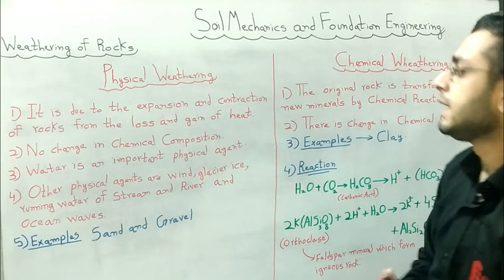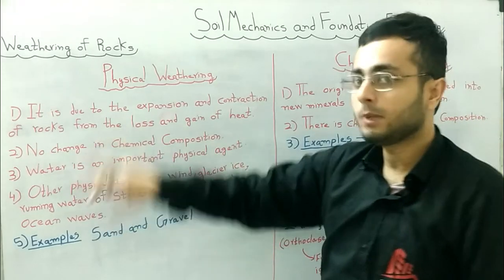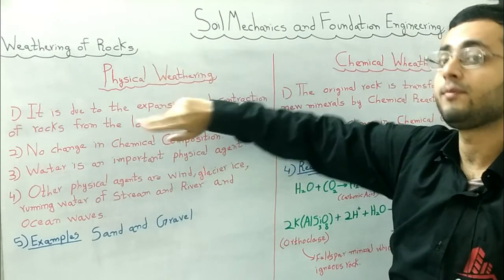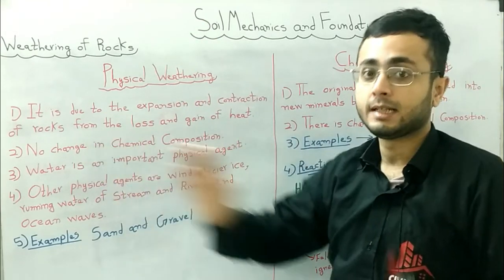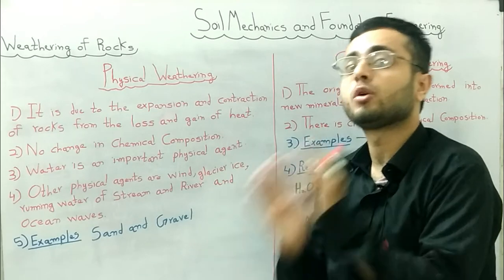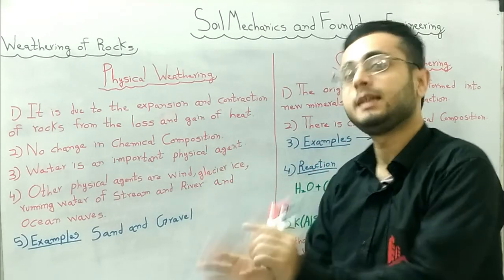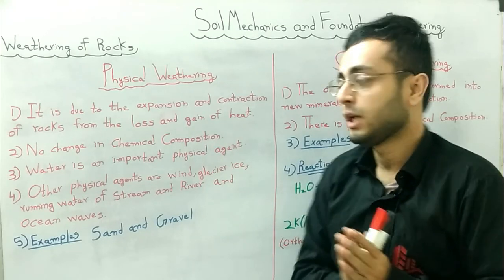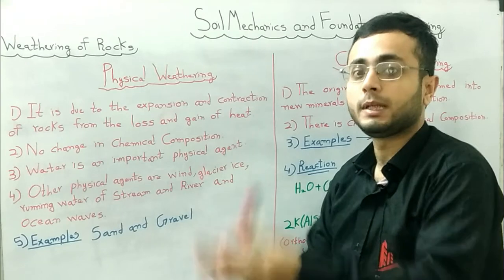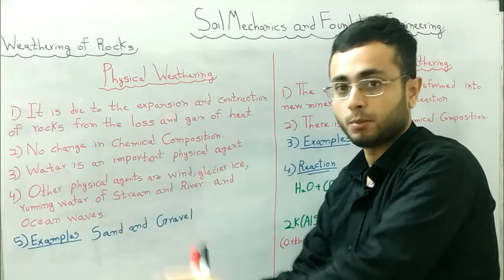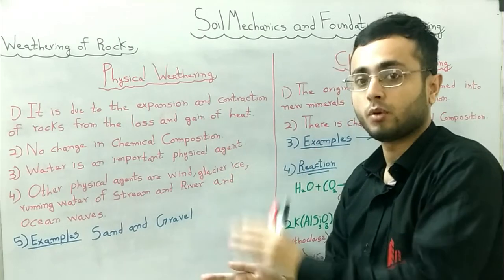Next, the simple point: no change in chemical composition. As the name indicates, it is physical weathering, the physical disintegration. Therefore, there will be no chemical change in the composition or structure of the rock. The rock will remain chemically the same as before. It is only the process of breaking down the large rock into smaller pieces. It is basically the conversion of the size of the particles of the rocks.